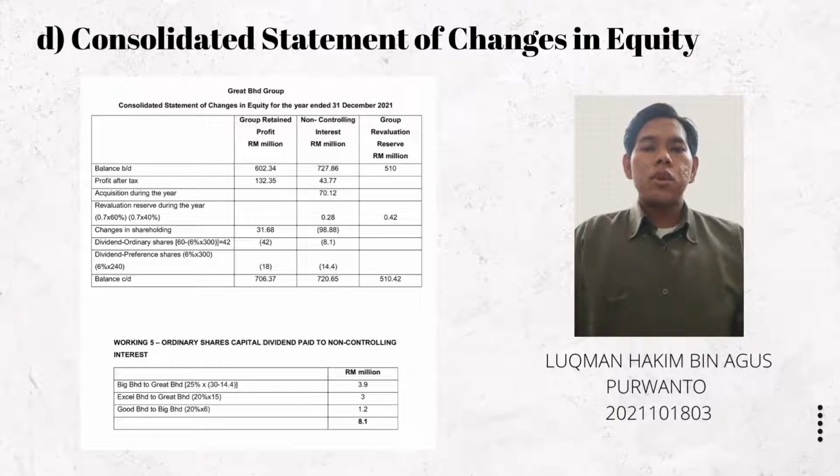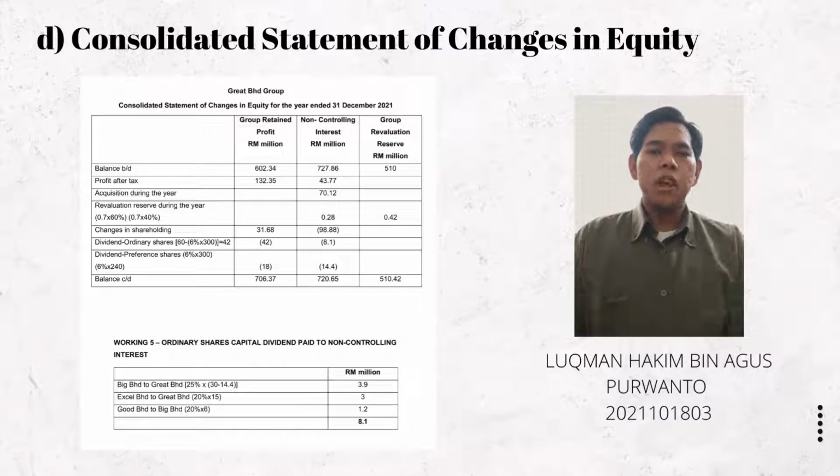The balance brought down will be added with profit after tax of 132.35 million that we obtain from SOPL, add with changes in shareholding of 31.68 million that we get from the working of gain or loss from second acquisition. Then less dividend of ordinary share capital 42 million, where I already include the calculation of how we get that amount, and also less dividend of preference share capital of 18 million. Finally, the balance brought down for group retained profit is